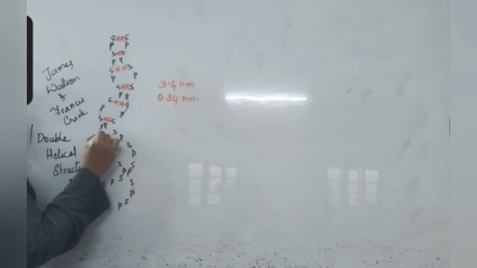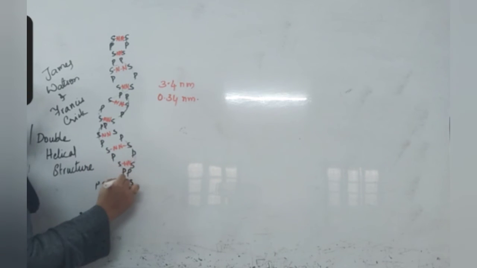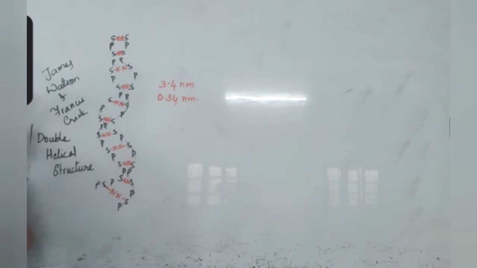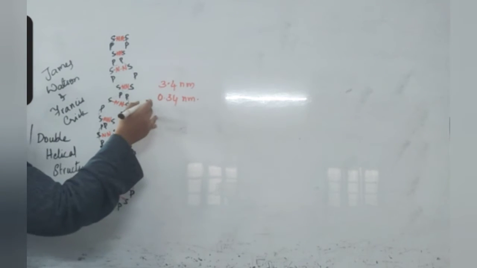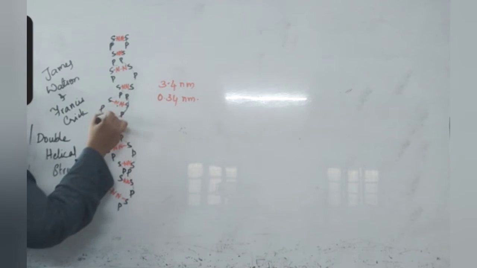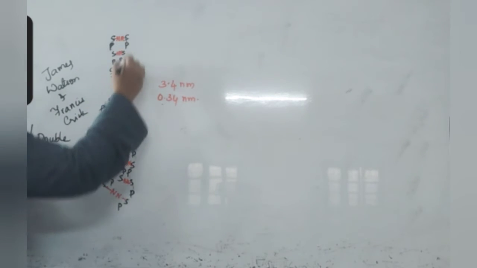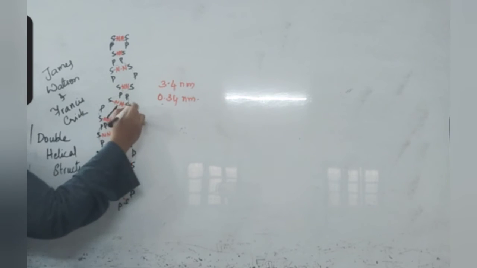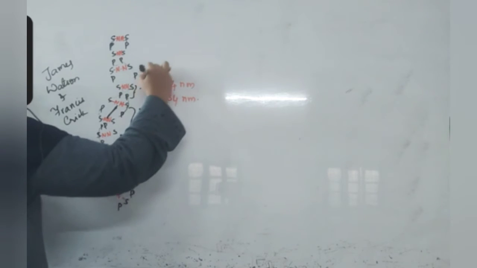So when you look at this chain, it looks like a staircase. Okay. This staircase is a coiled structure. One complete turn takes 3.4 nanometers. The gap between this base pair and this base pair is 0.34 nanometers. Okay. And in this DNA, this side the groove is wide and this is called the major groove. And this side the groove is very small, it is called the minor groove.